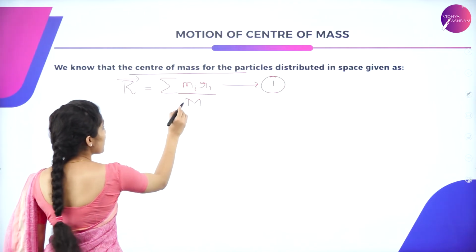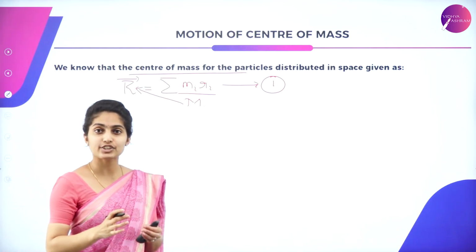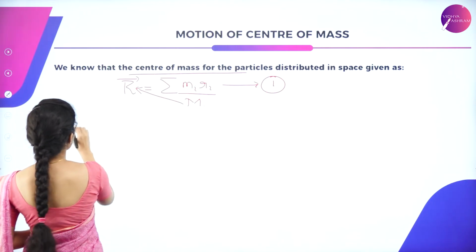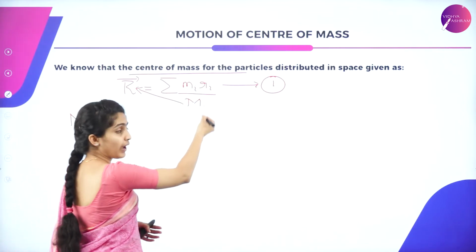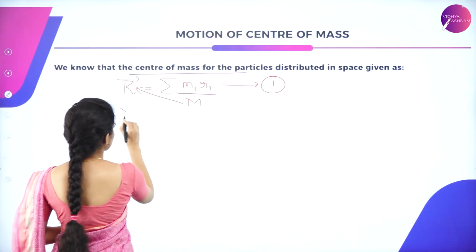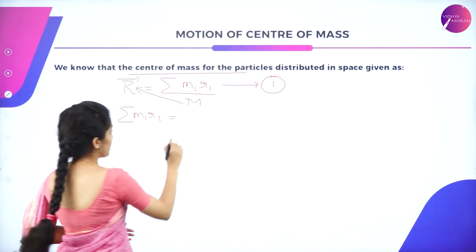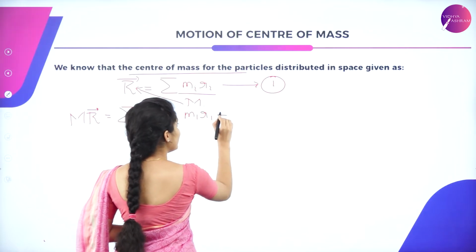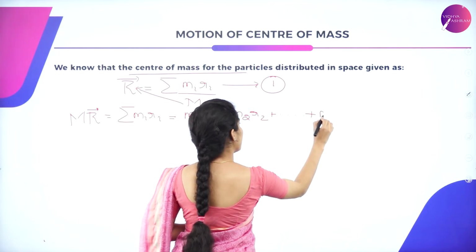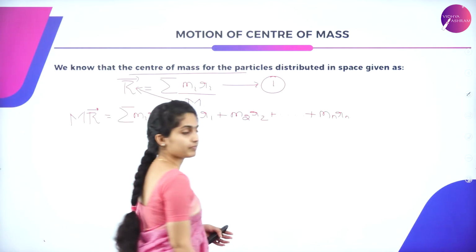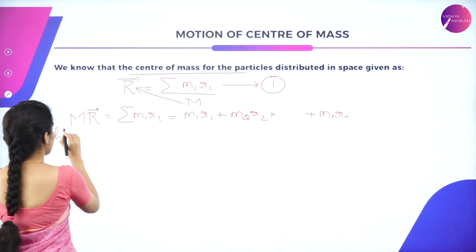Now the mass combines with the vector R, so we have M R vector is equal to the summation of mi ri, which can be written as m1 r1 plus m2 r2 up till mn rn. Now we have to differentiate M and R.